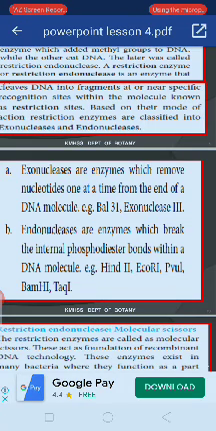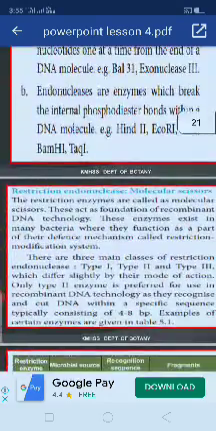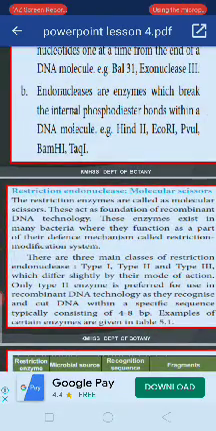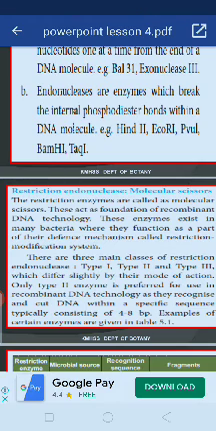Examples include EcoRI, PstI, BamHI, Taq polymerase I. These are mostly used for recombinant DNA technology or genetic engineering. So restriction endonucleases are otherwise known as molecular scissors because they cleave the DNA fragment at any site, at the inner part of the DNA fragment, at the phosphodiester bond, or otherwise at the 5' or 3' ends of the DNA fragment.